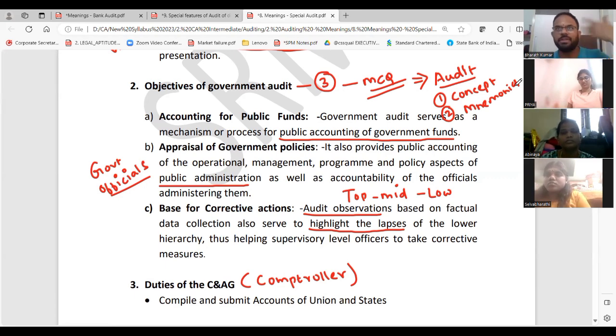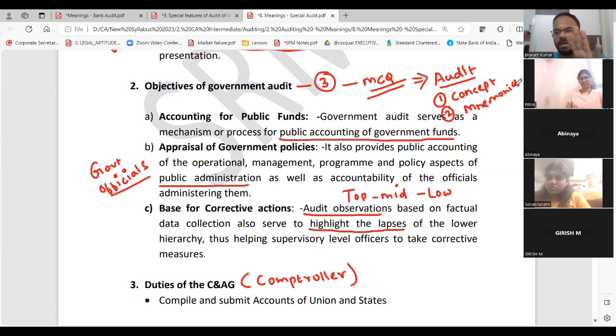But when you know the storyline, you become yourself as an auditor. It will not only be in the memory lane, it can also be on the conceptual lane, because for scenario based questions, everything you cannot use mnemonics. It's only the understanding of story. What this fellow did, what is his job, how is he doing, where he is taking all the evidence. This is a normal understanding. So based on that, you can do.